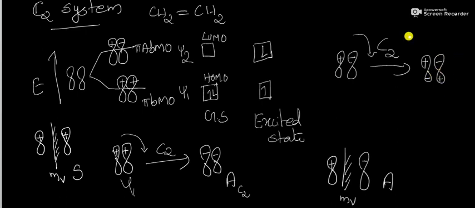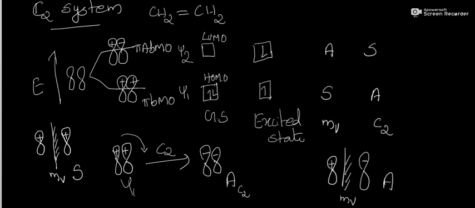So psi 2 is symmetric with respect to C2 axis of rotation. So we can write, with respect to the vertical mirror plane, psi 1 is symmetric, psi 2 is anti-symmetric. And with respect to the C2 axis of rotation, psi 1 is anti-symmetric and psi 2 is symmetric.